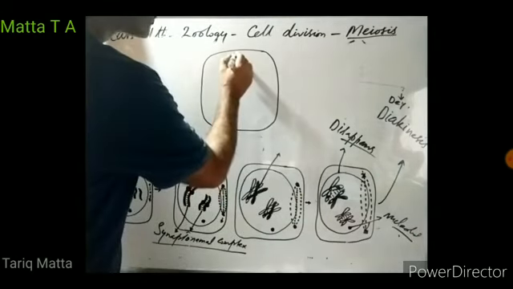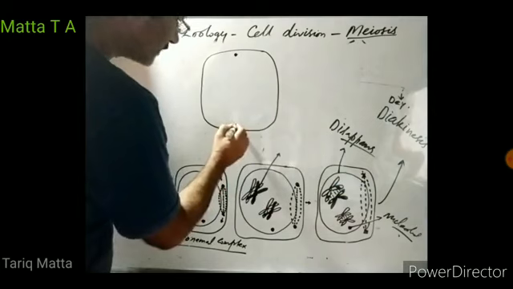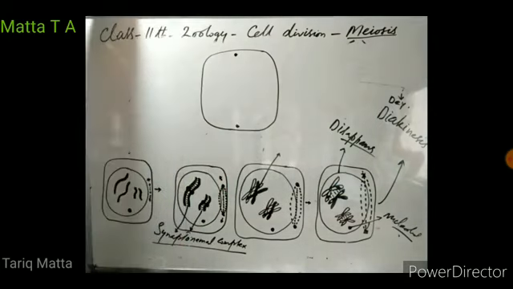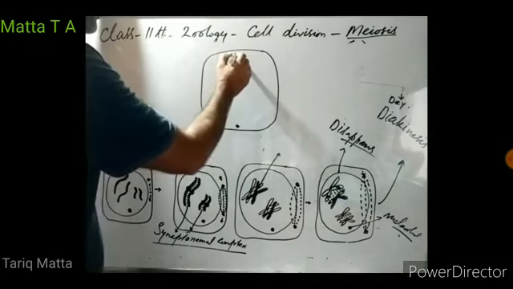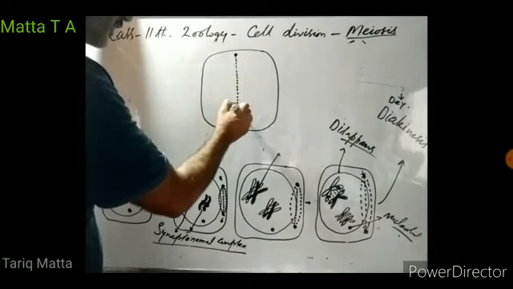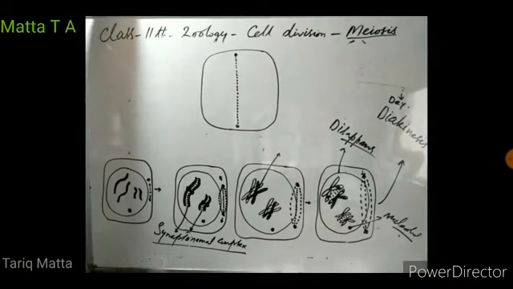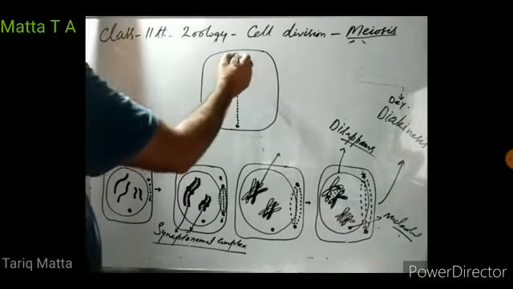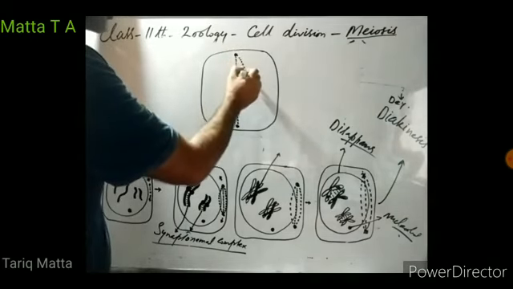And the centrosomes reach exactly to two opposite poles of the cell. Centrosomes, they complete the formation of spindle, organization of the spindle. In dikinesis phase, centrosomes complete the organization of spindle.